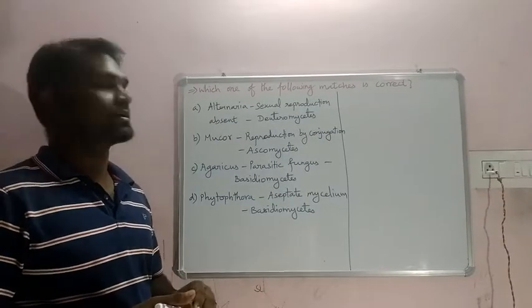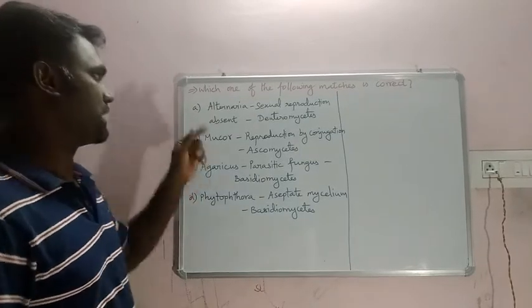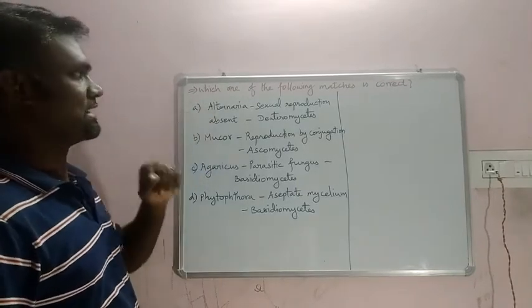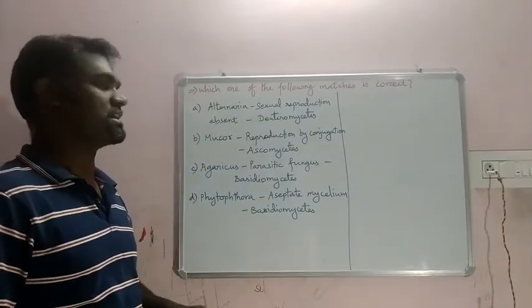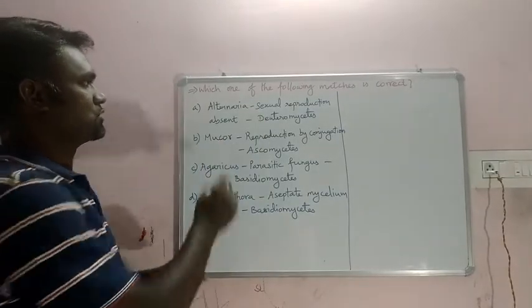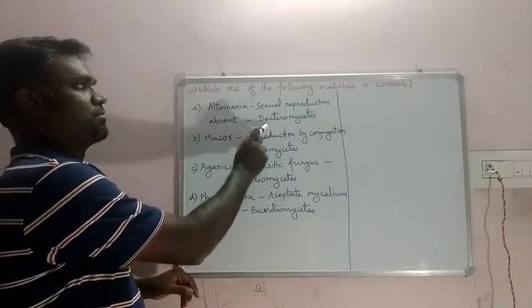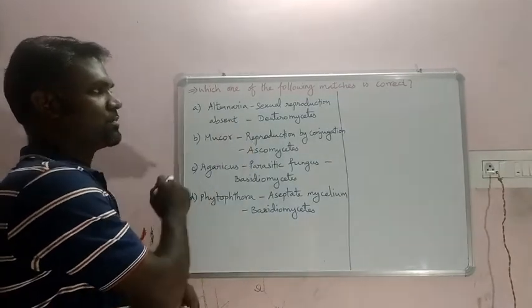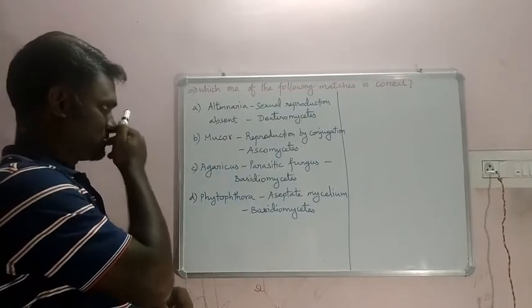Let's see the third question. Which one of the following matches is correct? Option A, they have given the name of a fungus, Alternaria, and the kind of reproduction, sexual or asexual: sexual reproduction absent, belonging to the class Deuteromycetes. Option B, Mucor, reproduction by conjugation, belonging to the class Ascomycetes.